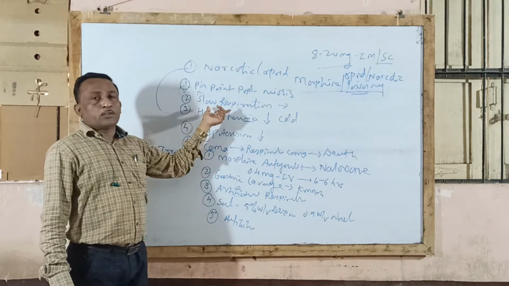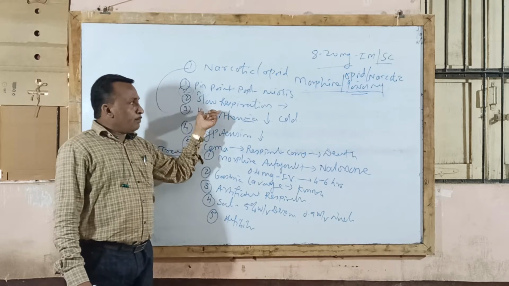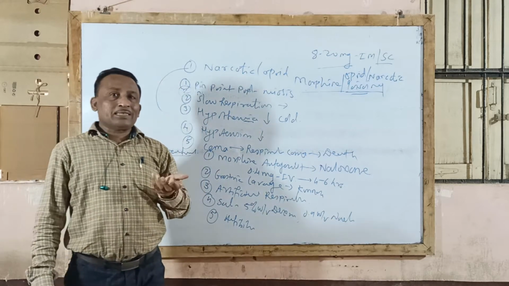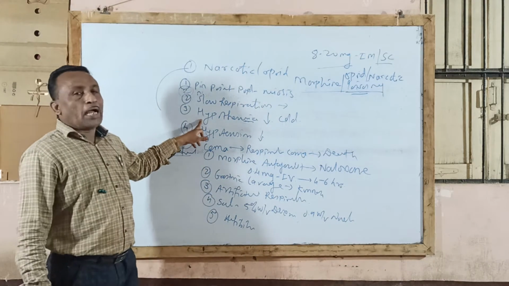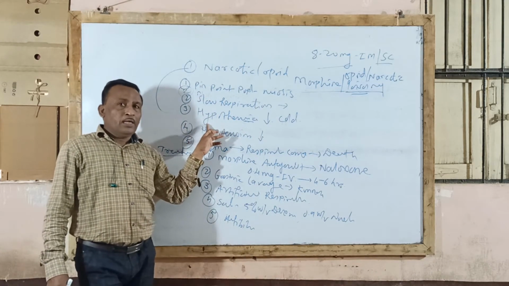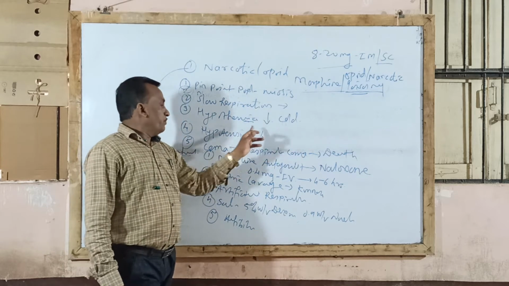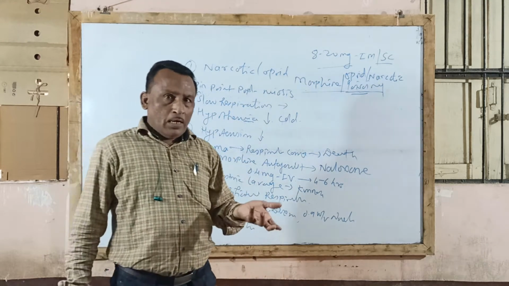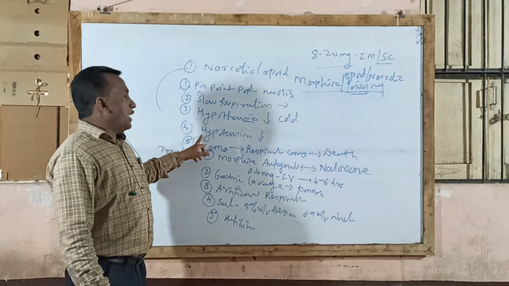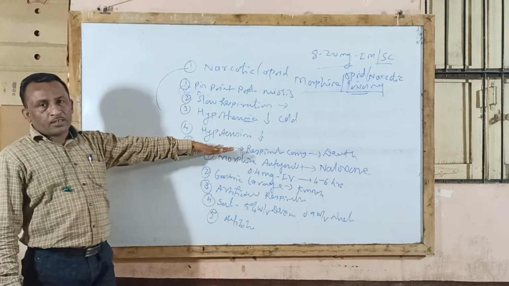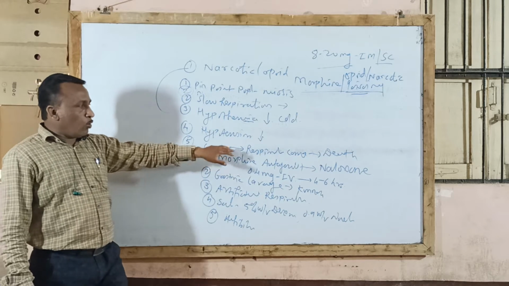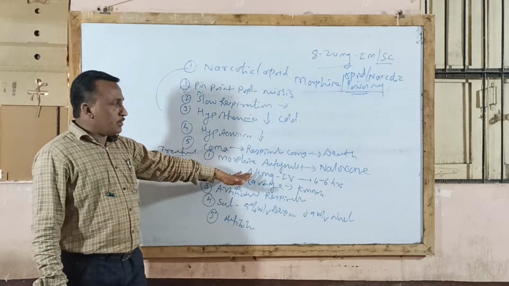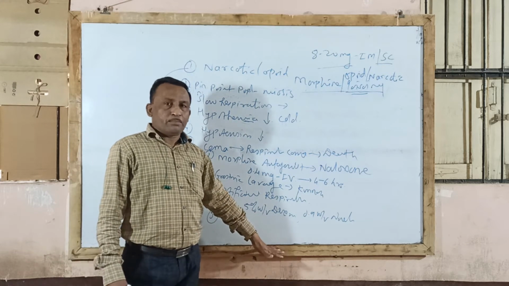It also causes slow respiration. Because of the depressant action on the medulla oblongata, the respiration of the patient decreases. The patient has difficulty breathing. Then it produces hypothermia, decreasing body temperature, and the skin may become cold. Then hypotension, because of the vasodilation effect on the cardiovascular system. And severe respiratory depression of the patient may lead to coma, and finally death of the patient may take place. So what is the treatment? This is the line of treatment for a morphine poisoning patient.